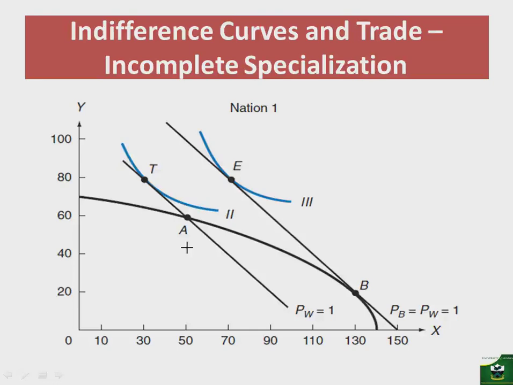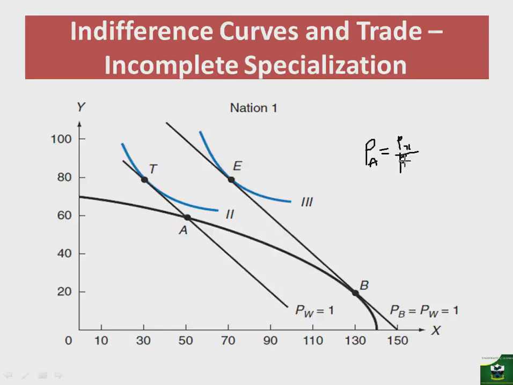With that, we note that nation 1 has a comparative advantage in the production of commodity X, because this ratio, let's say PA since we are looking at point A, is found by getting the ratio of the price of X divided by the price of Y.